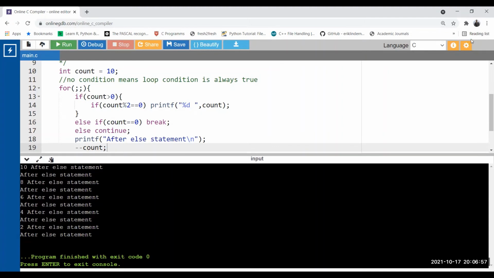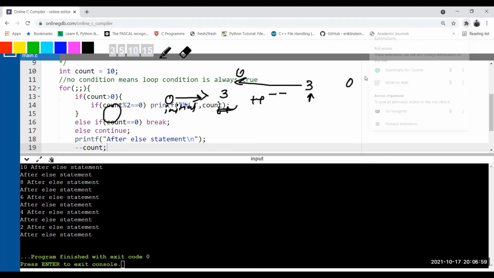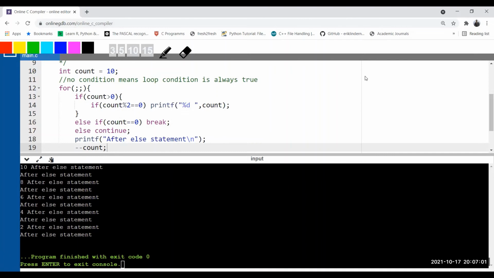Let's see how this loop is actually executed. The variable is declared with 10. Initially 10. There is no condition, which means it is always true. Checking the value, 10 greater than 0, yes, it is true. So going inside, 10 modulus 2 equal to 0, yes. Printf percentage the count. So what is the value of count? 10. So you can see 10 gets printed.